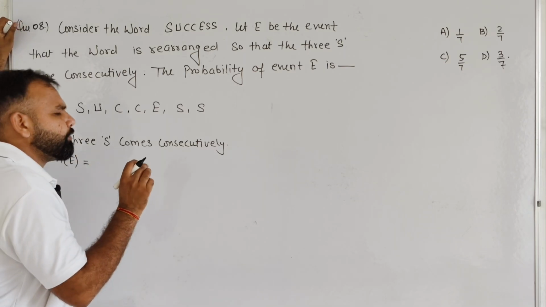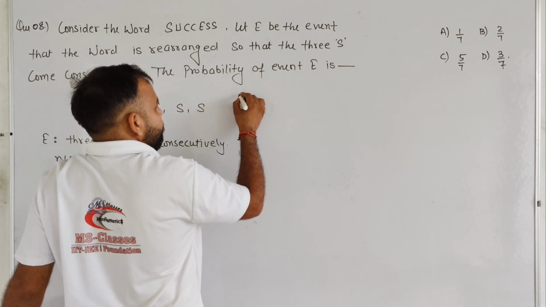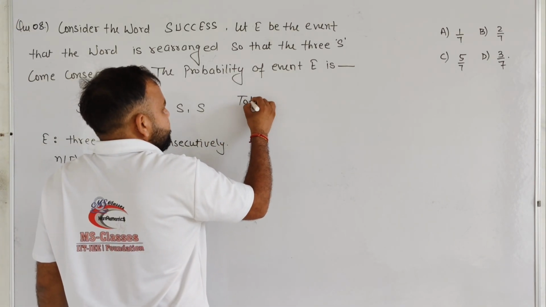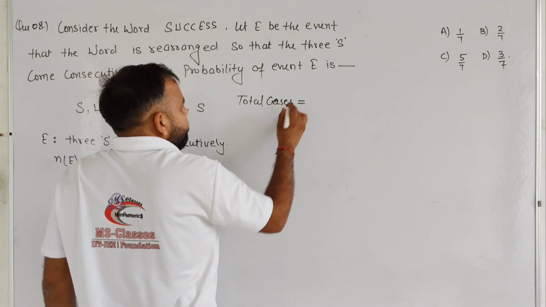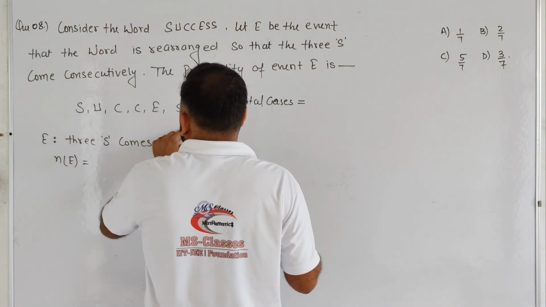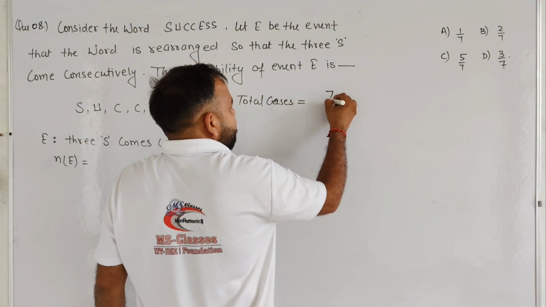So basically student, first of all we are going to calculate the total number of cases. There are 7 letters.